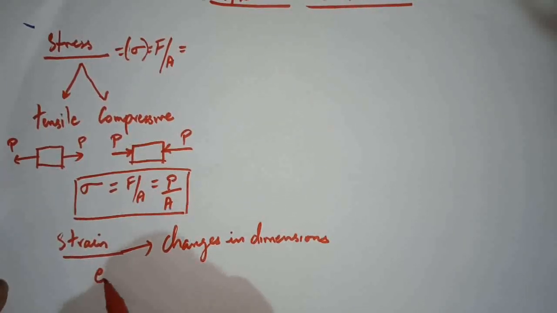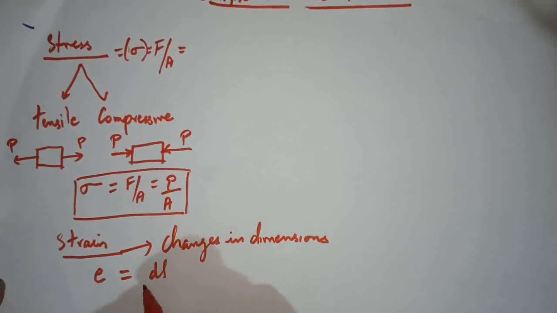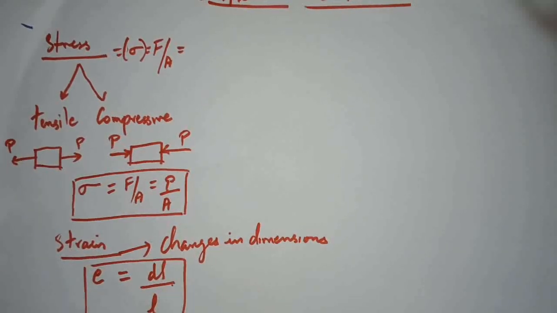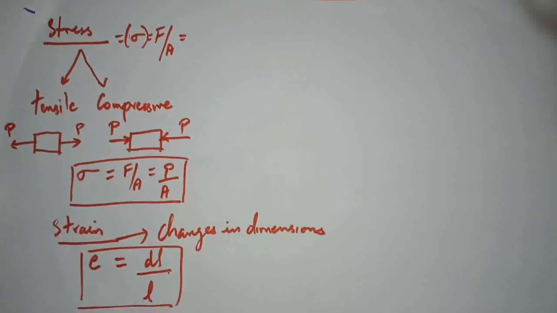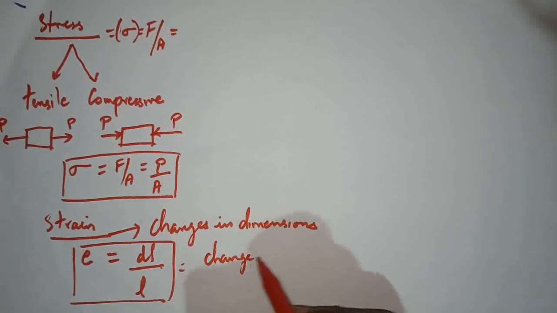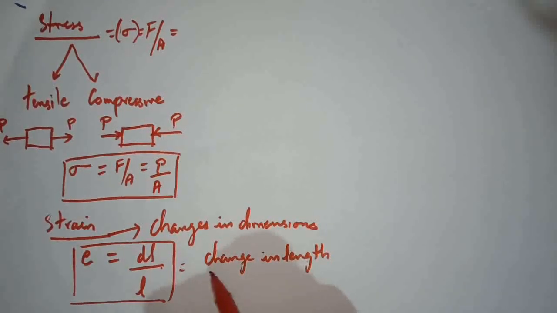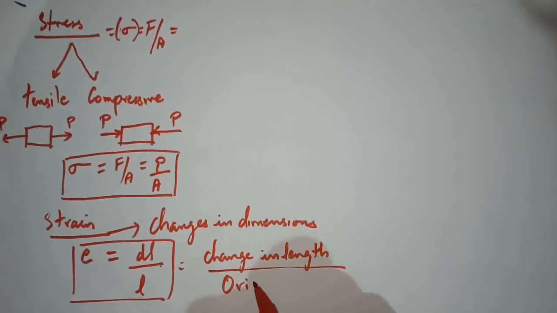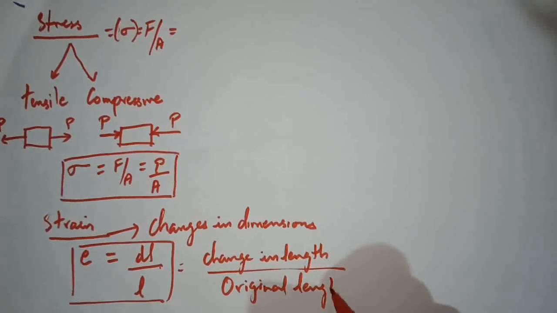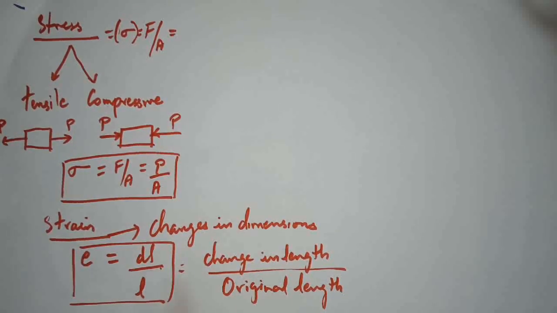Strain, which is represented by small e, can be represented as dl by l, in the sense change in length by original length. Strain is defined as change in length by original length.